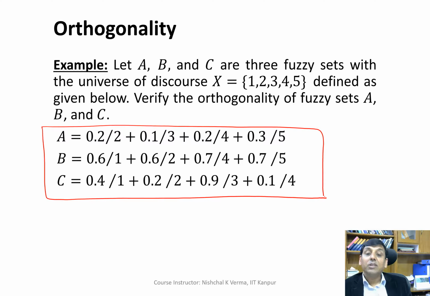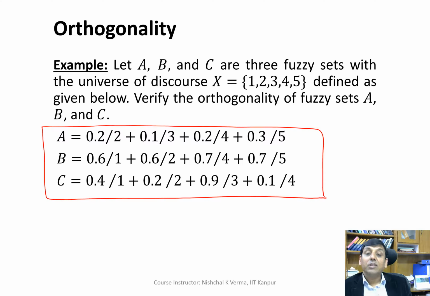So we have the three fuzzy sets, and now let's check whether the orthogonality condition is satisfied for the term set or not. When we talk of orthogonality, it's for the whole term set.